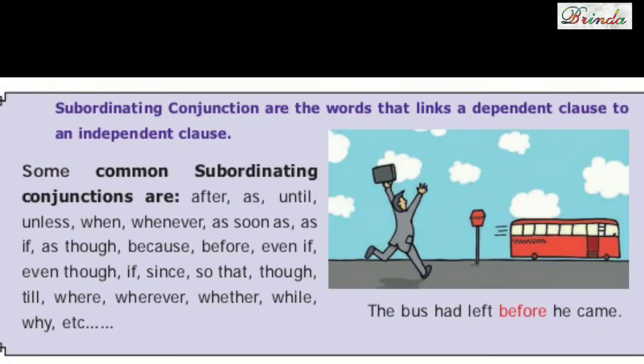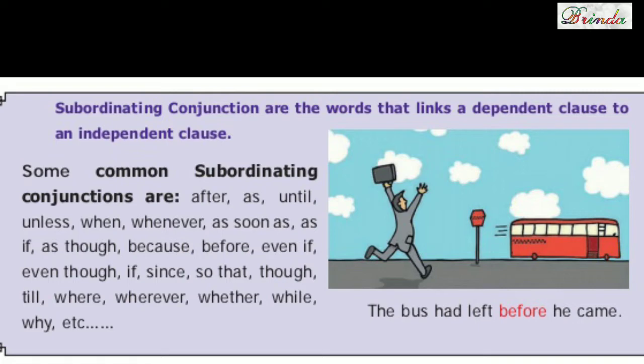Next one, subordinating conjunctions are the words that link a dependent clause to an independent clause. It means one will be dependent, another one will be independent. One is a full sentence, another one a half sentence. Imagine it like that, it will be easy for you to understand.